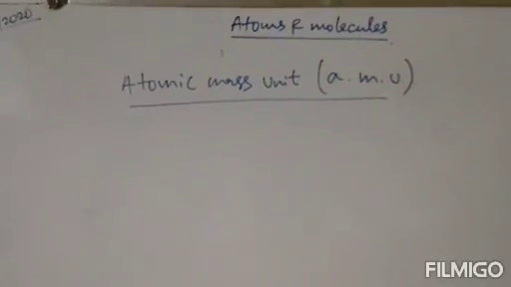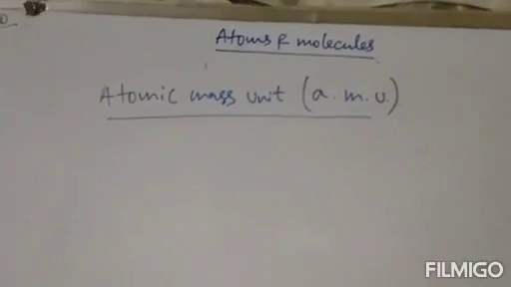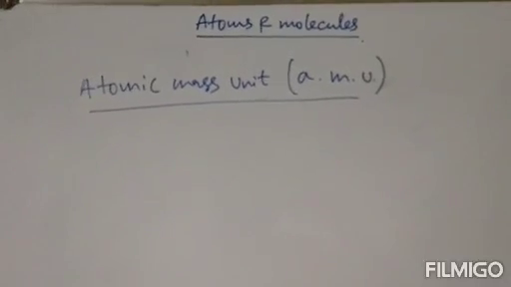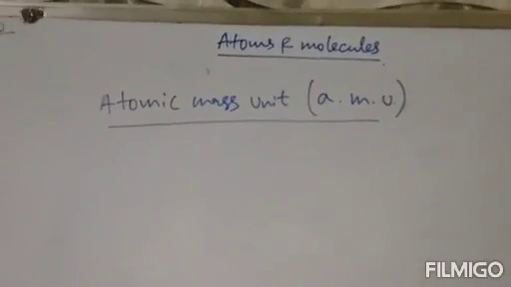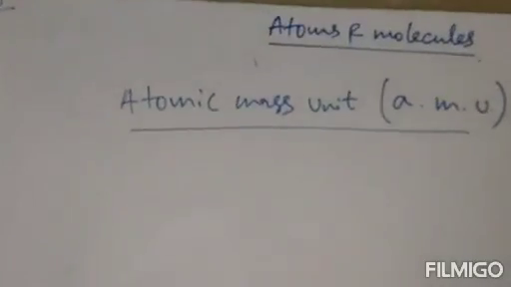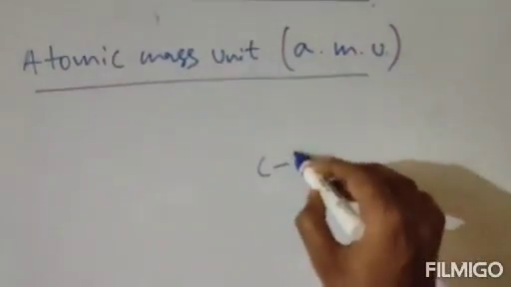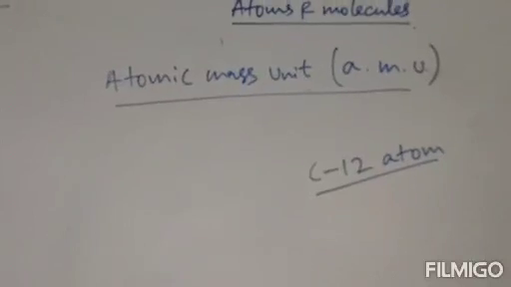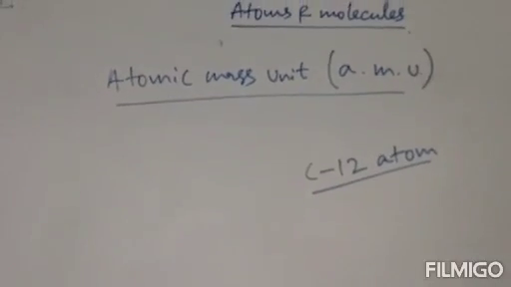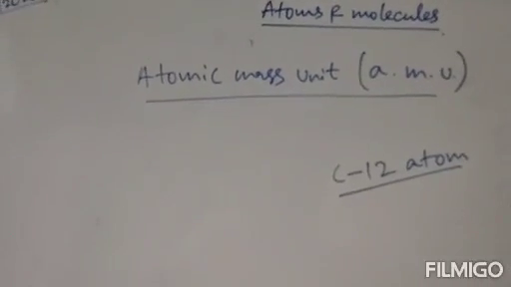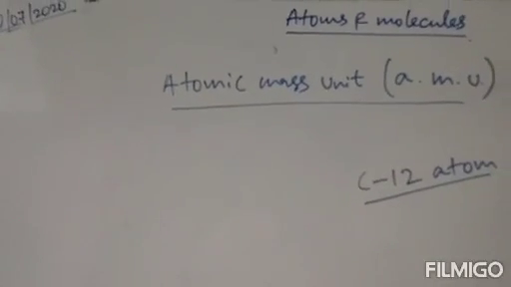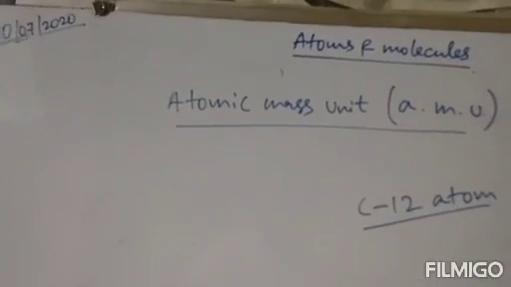It is defined as the mass unit equal to exactly 1/12th of the mass of one carbon atom. That means in case of relative atomic mass, the standard atom taken was the C12 atom. So atomic mass unit is defined as the mass unit equal to exactly 1/12th of the mass of one carbon 12 atom.